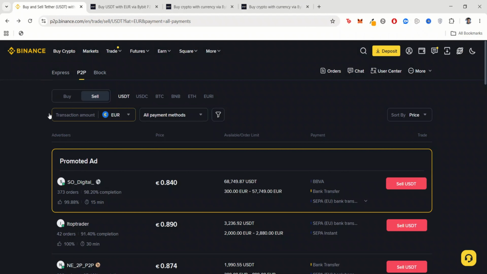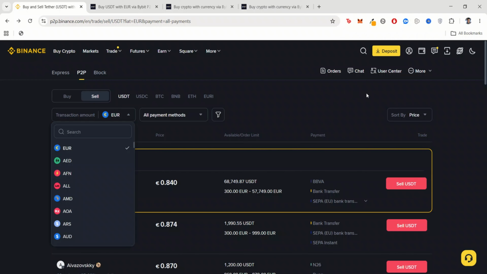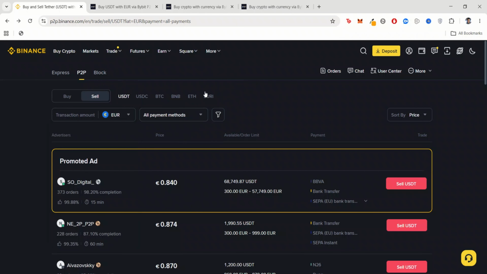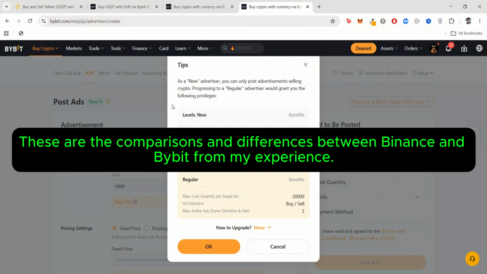But in Binance, it's otherwise. You can post sell ads, and you can post buy ads immediately. It doesn't even matter if you just recently sold the cryptocurrency, you can immediately post a buy ad. The only thing is that after you just finish buying a cryptocurrency, you can't sell that cryptocurrency for 24 hours, which I talked about earlier in the video. So that's the difference between Binance and Bybit, the advantages, comparisons, and disadvantages at both ends.